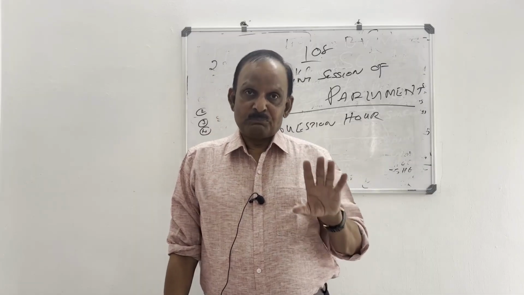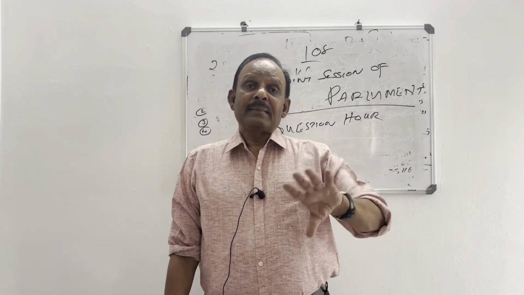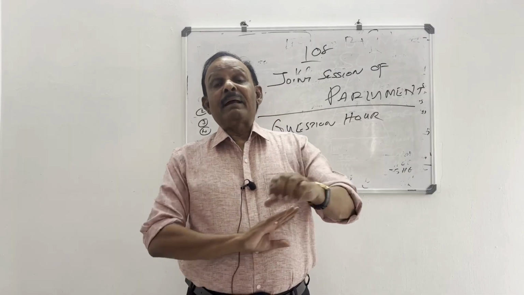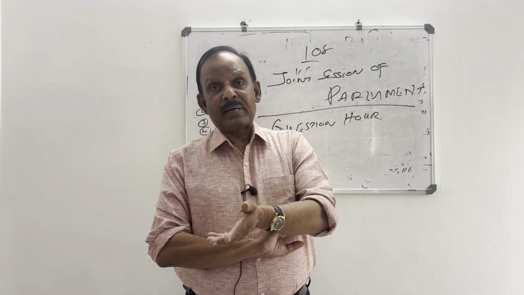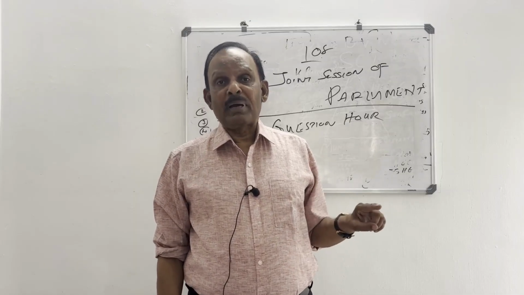Only 3 grounds. One, the bill is passed by one house, the other house does not pass the bill. Second, there are disagreements on amendments. And third, even after 6 months, the other house does not consider the bill. So these are the points you must remember about joint session of Parliament.